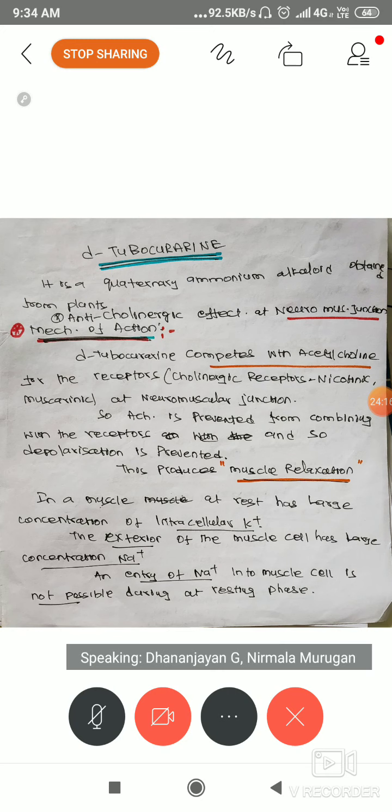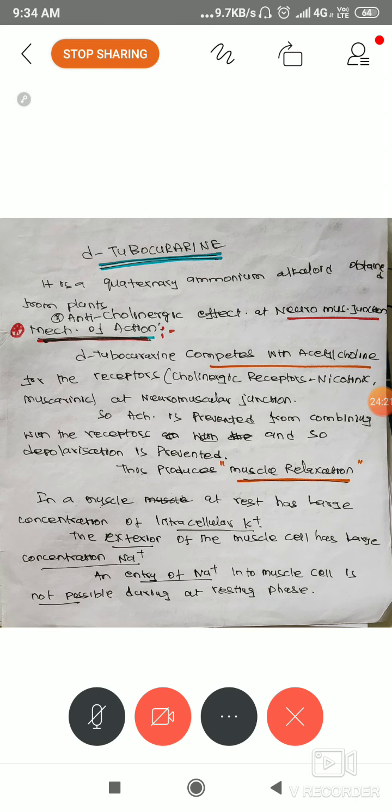Okay. Next, in detail we will discuss D-tubocurarine. This is a separate 5 marks question. Especially for allied science it is important, because you people will be directly involved when working in the OT section. You should be aware of this muscle relaxant action. D-tubocurarine is a separate 5 marks question, or otherwise they may simply ask about skeletal muscle relaxants.